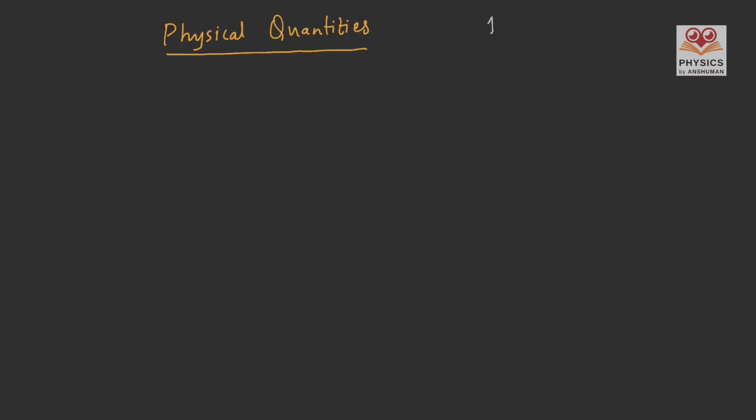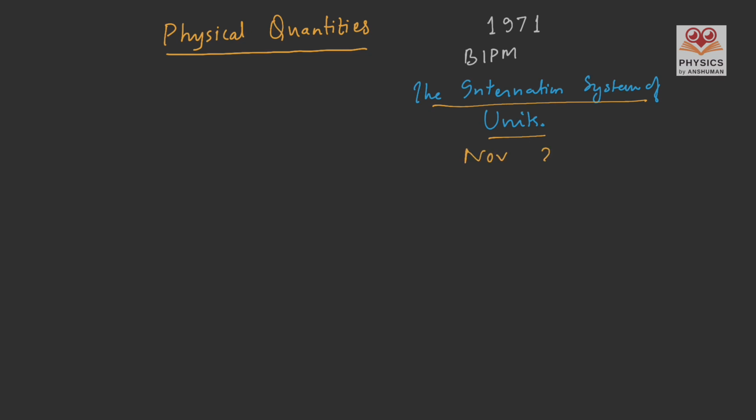In the year 1971, one international body called the International Bureau of Weights and Measures, or BIPM in short, gave a list of physical quantities and they named them International System of Units. The most recent revision on this list was done in November 2018. Before I give you the list, let us understand the categories of physical quantities.